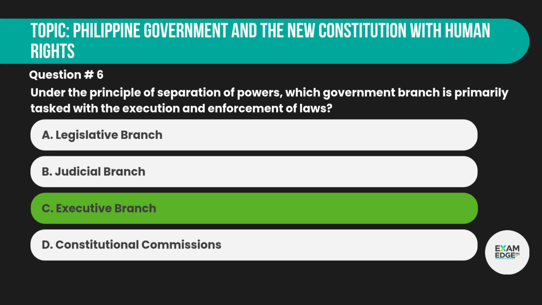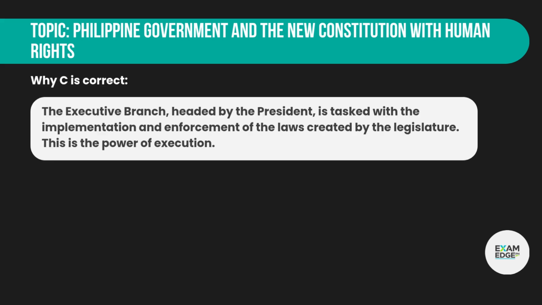Correct answer. C. Executive branch. Why C is correct? The executive branch, headed by the President, is tasked with the implementation and enforcement of the laws created by the legislature. This is the power of execution.